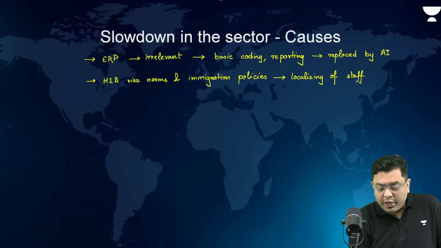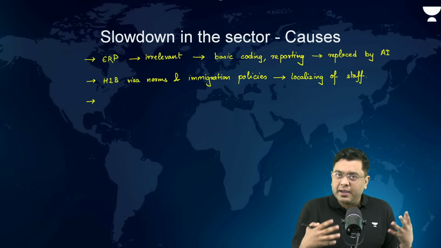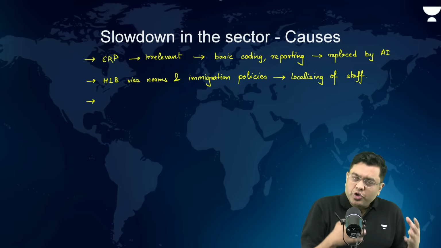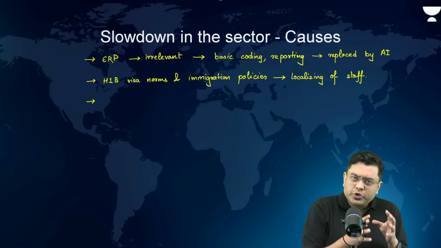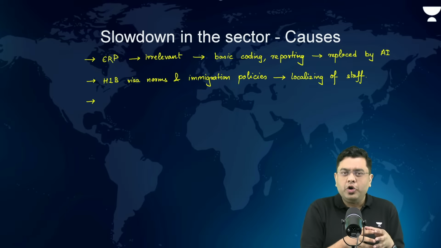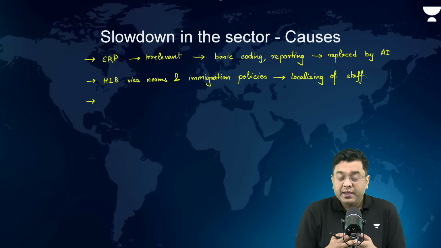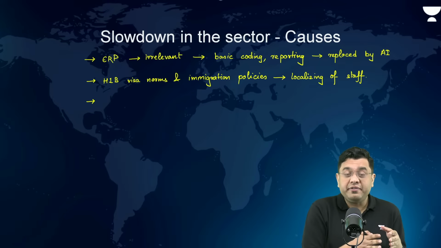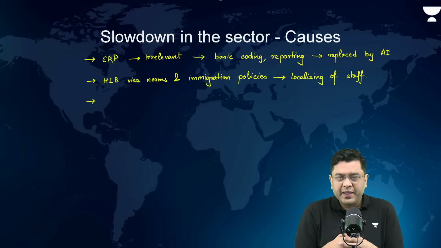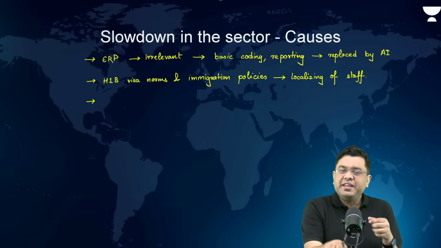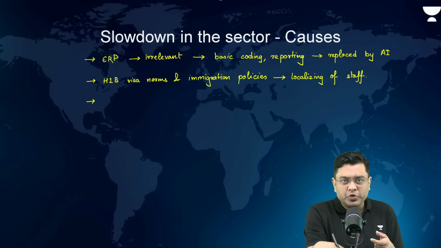Third, the majority of the clientele of these organizations, the client companies, would be based in Europe and North America. Now, most of the countries of Europe and North America are facing economic uncertainty. Their economies are not doing very well as compared to, let's suppose, the economies of Asia and so on. So as a consequence, even these countries are recalibrating their IT approaches.